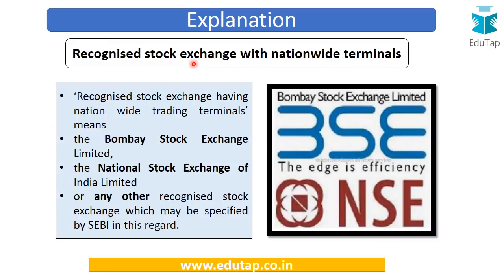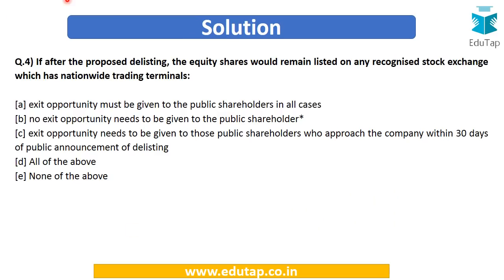Now when we talk about the recognized stock exchange with the nationwide trading terminals, we are simply talking about Bombay Stock Exchange or National Stock Exchange or any other recognized stock exchange specified in this regard by SEBI. So friends, now we can easily answer this question: if after the proposed delisting the equity shares would remain listed on any recognized stock exchange with nationwide trading terminals, no exit opportunity needs to be given to the public shareholders. So the answer is going to be option number B.